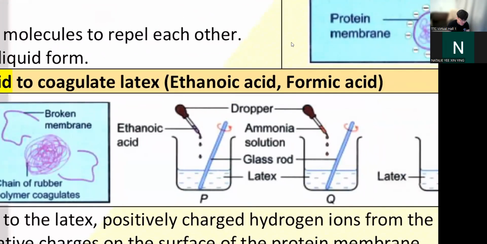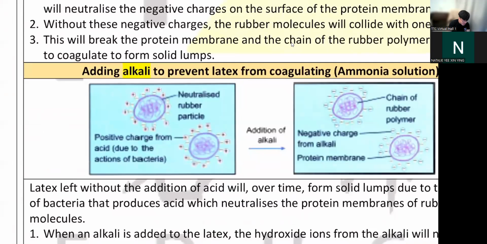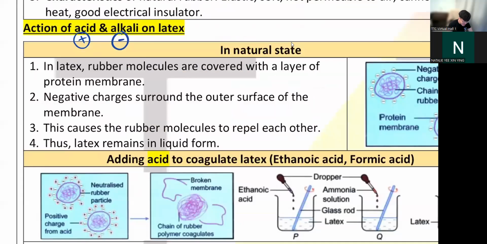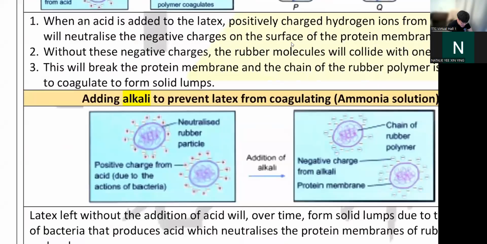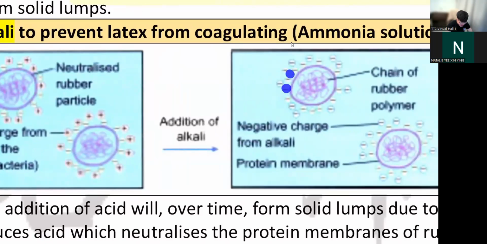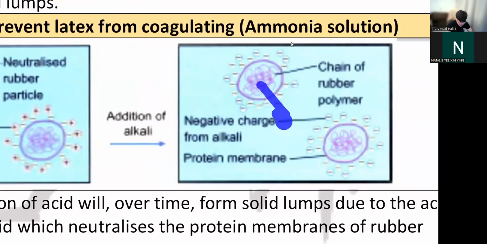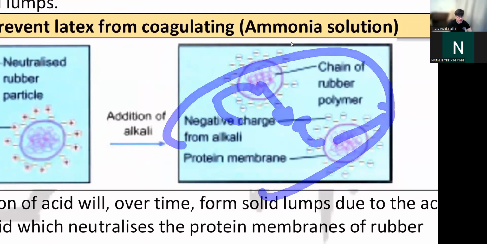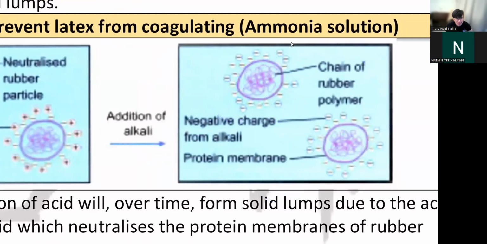So what do you do? How do you prevent this? Very easy. You add alkali. Because alkali is negative, right? So they will protect the negative charge on the protein membrane. So now they won't crash together. They will repel. Now this thing will remain in liquid form.